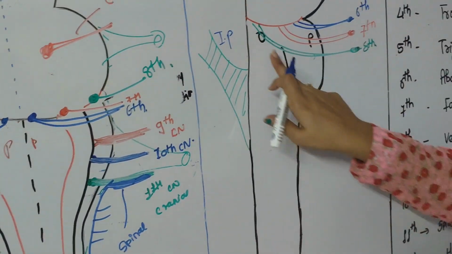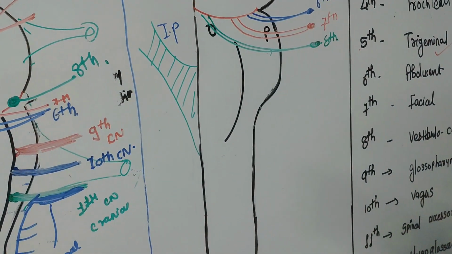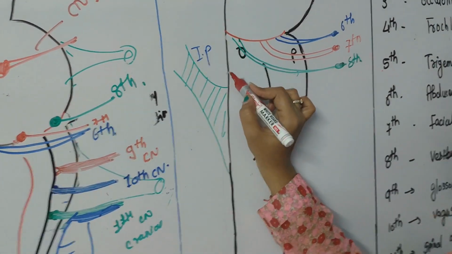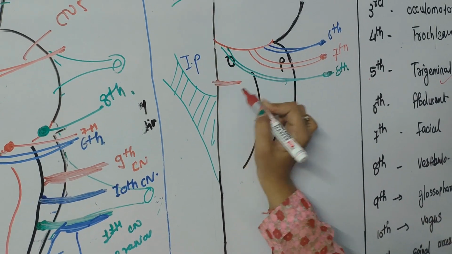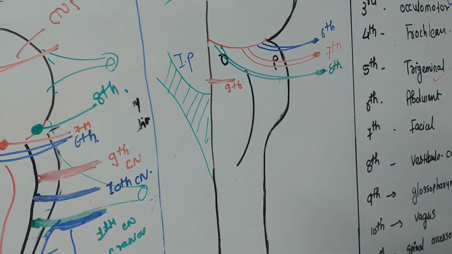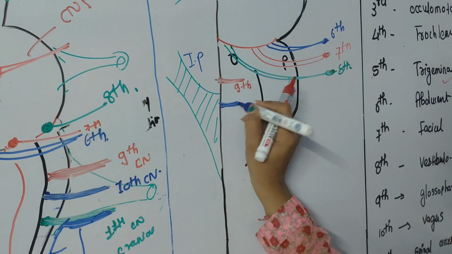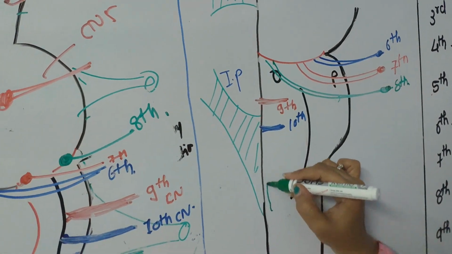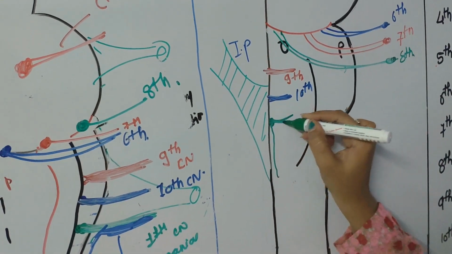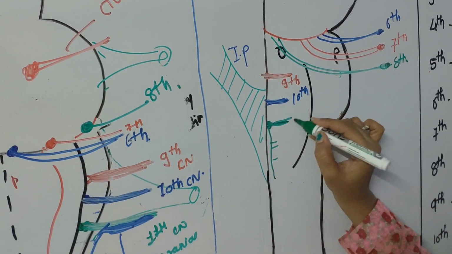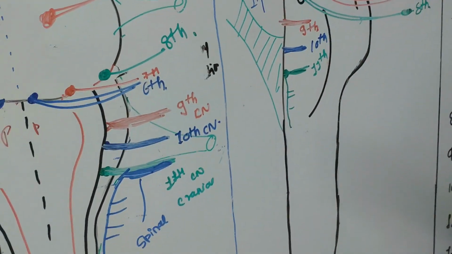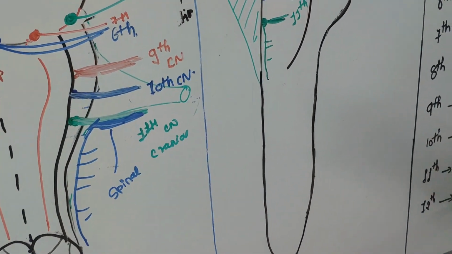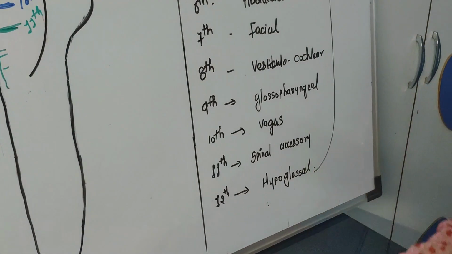We'll see in lateral view, this is the most lateral part. So here 9th cranial nerve, below it 10th cranial nerve and 11th cranial nerve, and the last one is hypoglossal nerve.